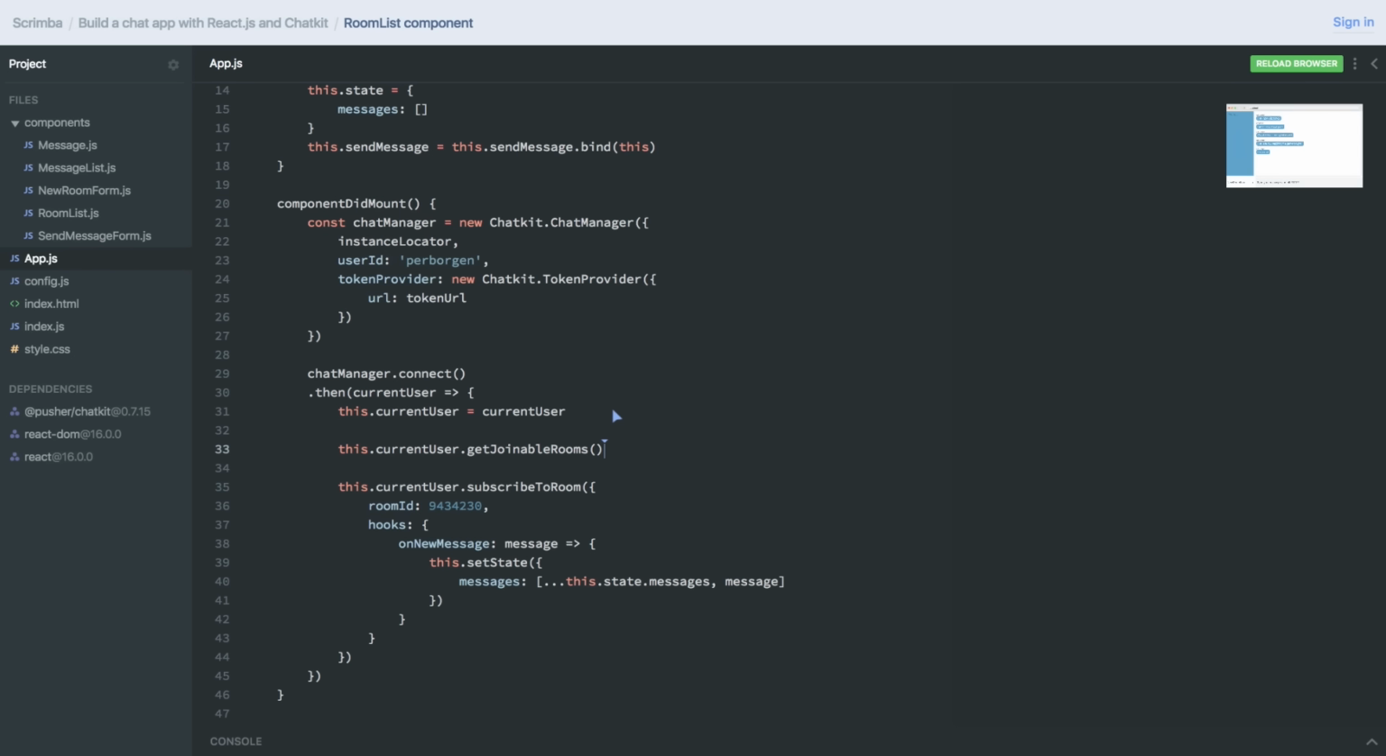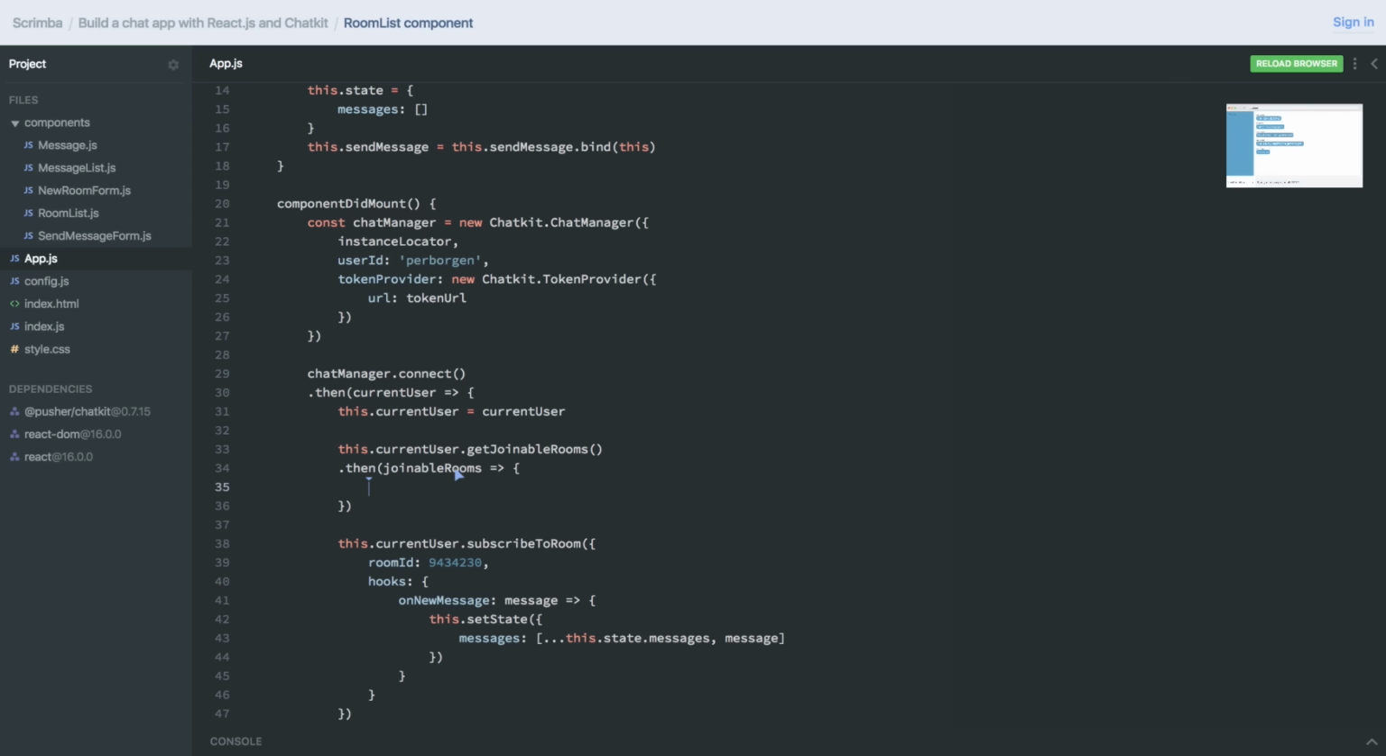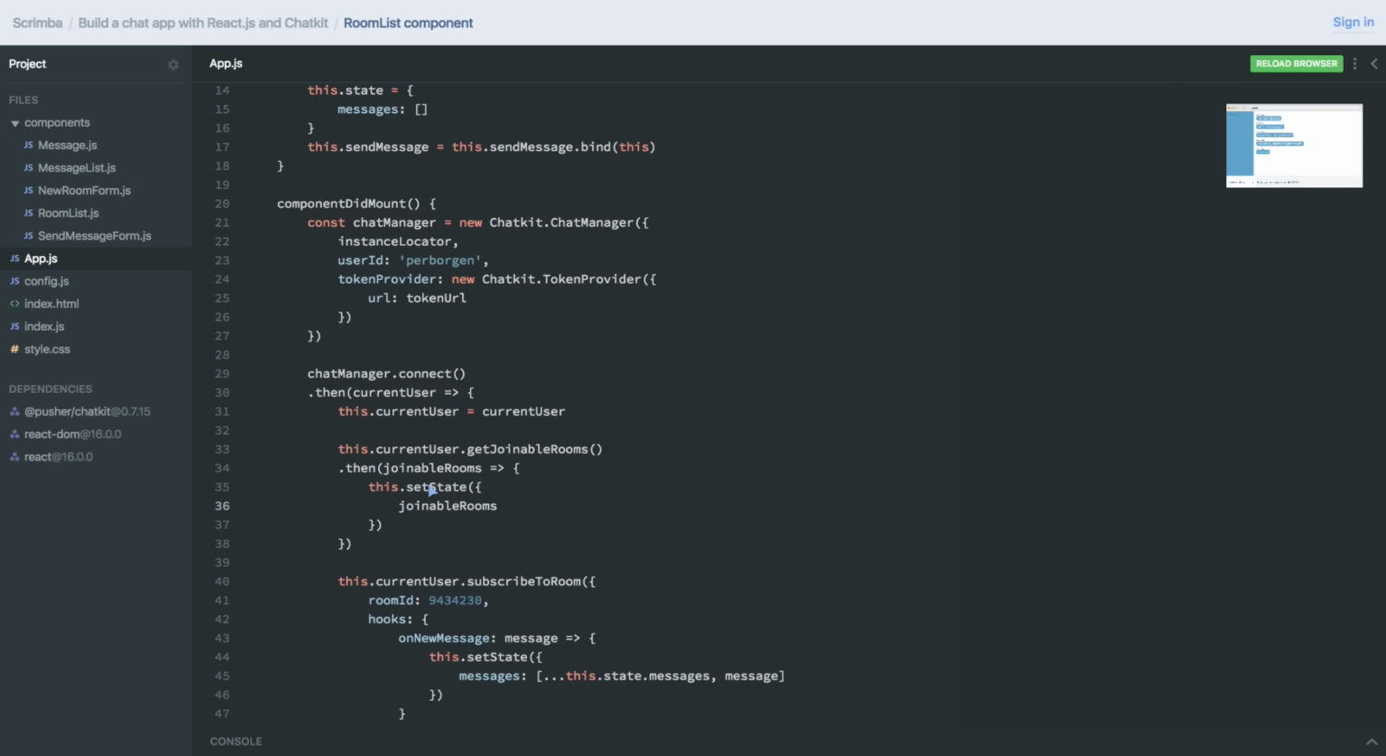this.currentUser.getJoinableRooms, like that. That returns a promise, and when that promise has been resolved, we get access to the joinable rooms, like that. What we then want to do is add these joinable rooms to the state. We'll do this.setState joinable rooms, like that.